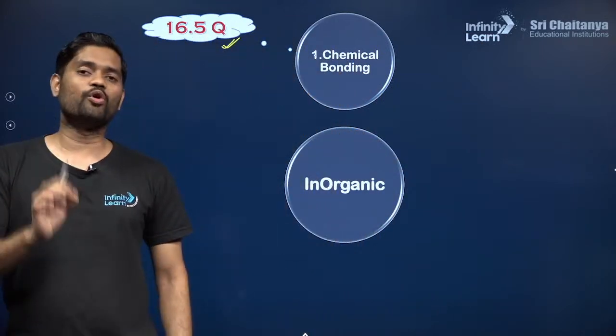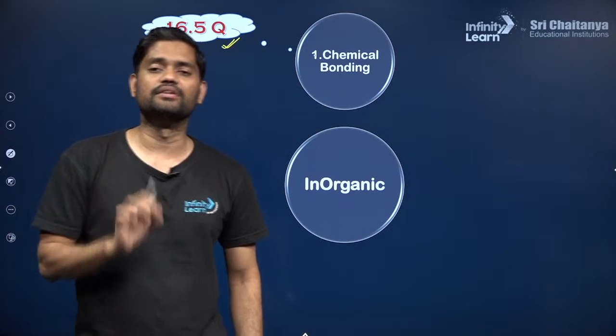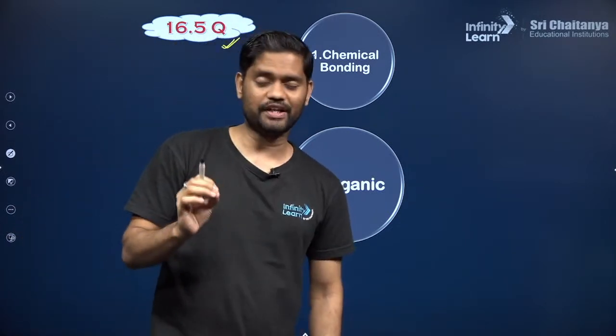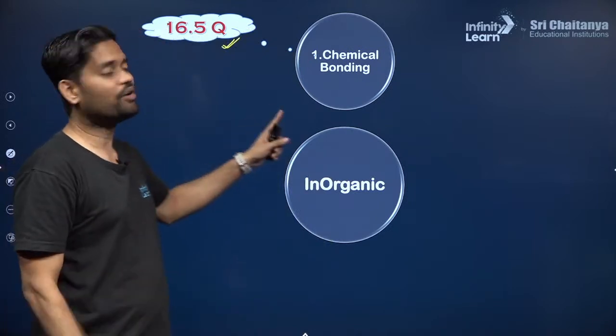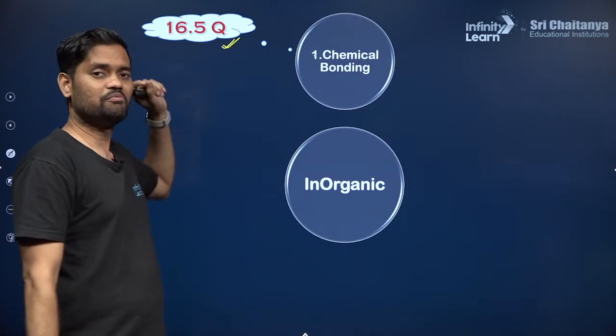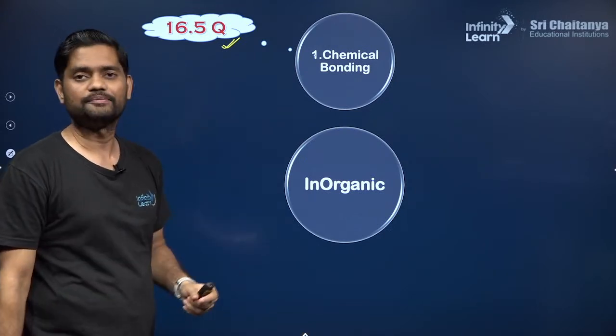That means it is more than 3 questions per year. More than how many questions? 3 questions per year, guys. It's pretty much important. Okay. Chemical bonding. Do not forget to prepare this chapter. Chemical bonding, more than 3 questions, you can assume it.